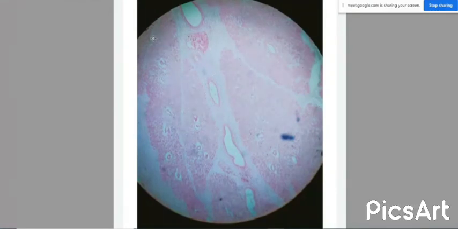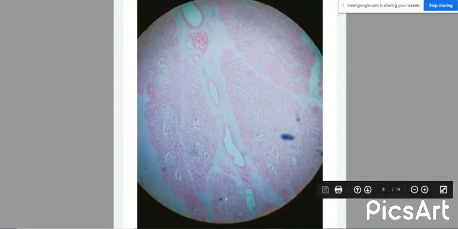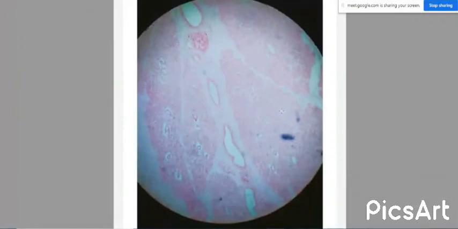The serous acini together form lobules. The lobules together form lobes. So this is a lobe, this is another lobe, like that. The small segments are the lobules and the larger segments are lobes. Each lobe and lobule is separated by connective tissue septa, that connect to the substance of the capsule of the parotid gland, indented into the substance of the gland to subdivide it into lobes and lobules.